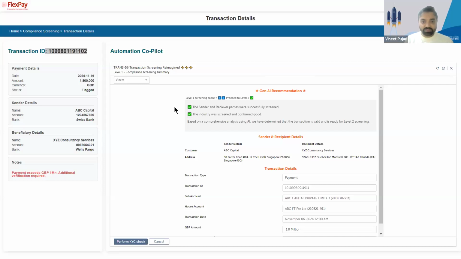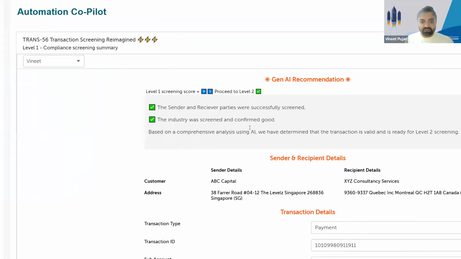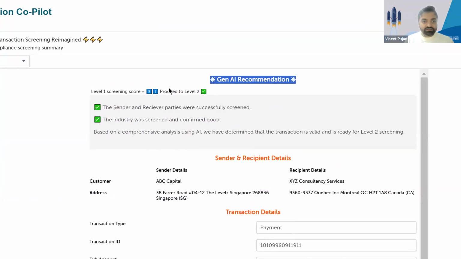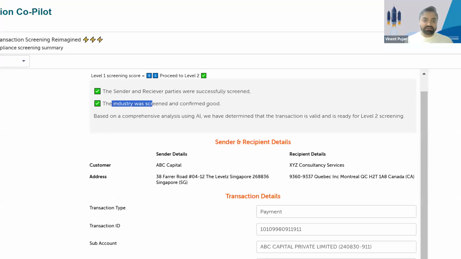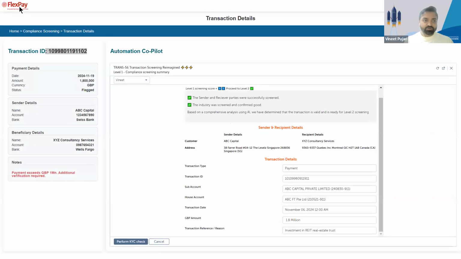The level 1 screening is complete. And this is the summary it has created. It says, level 1 screening score is 95, proceed to level 2. Now, what it did was, it did an open search research about these sender and receiver parties. It has screened them successfully, and it has also screened the industry and confirmed good. What it means is, as a company, FlexPay supports only a couple of domains, a couple of industries. We do not support crypto, for example. So the AI agent has made sure that this transaction adheres to all of those policy guidelines.